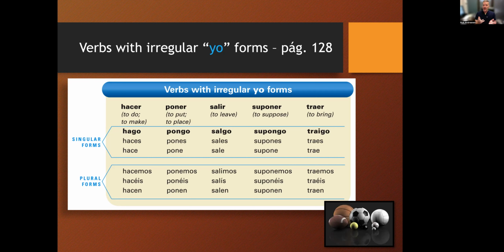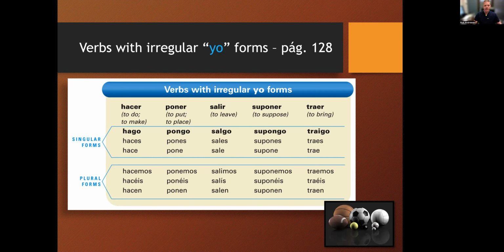The next one is traer, to bring. Yo traigo. Tú traes. Usted, él, ella trae. Nosotros traemos. Vosotros traéis. Ustedes, ellos, ellas traen.